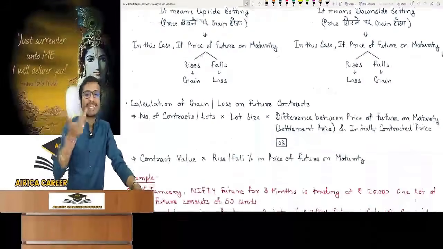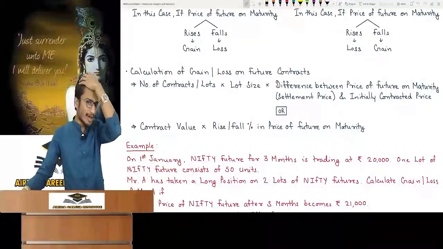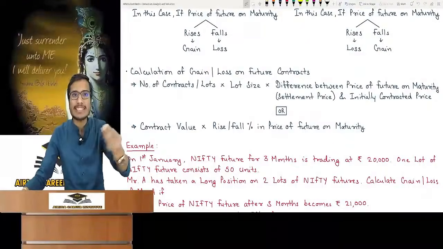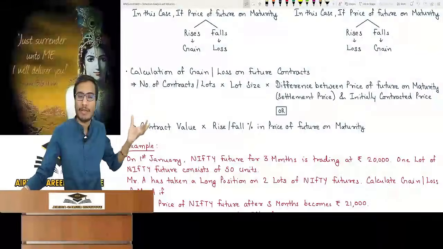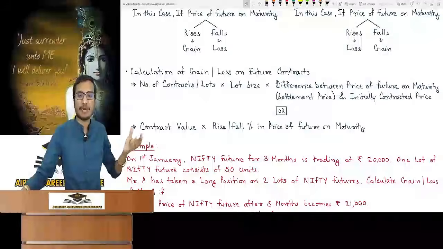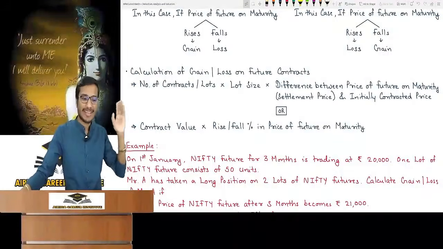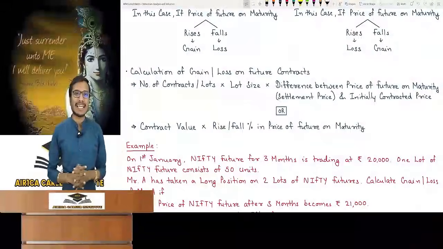So how can we calculate the amount? I have already told you about the gain and the loss. Now let's see the calculation of the amount. There is no specific formula that you will get in the module. I have drawn and given you the crux. What all scenarios can be there, we will look. You will get the paragraph in the module and nothing more than this. How will you get gain or loss on future contracts?